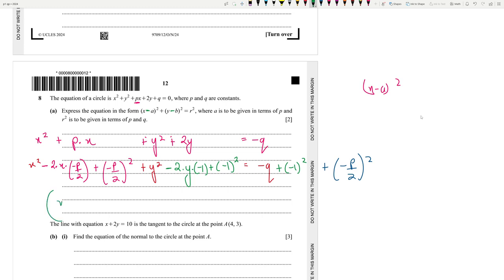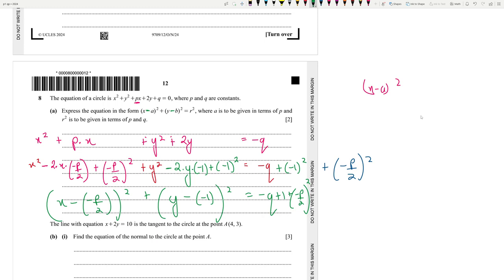So it's just going to be (x minus p by 2) whole square plus, same thing over here, (y minus 1) whole square is equal to minus q, this turns into plus 1, okay? And you can change this to p square by 4. In the mark scheme, they just kept it as this, minus p by 2 whole square, okay? But yeah, this is the end result.